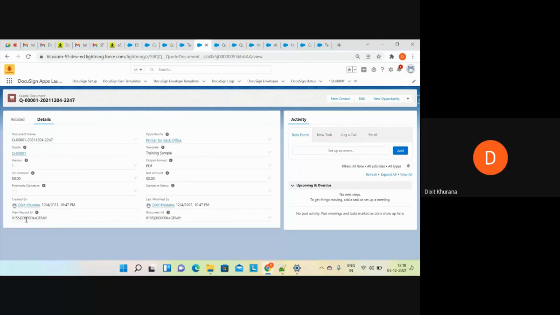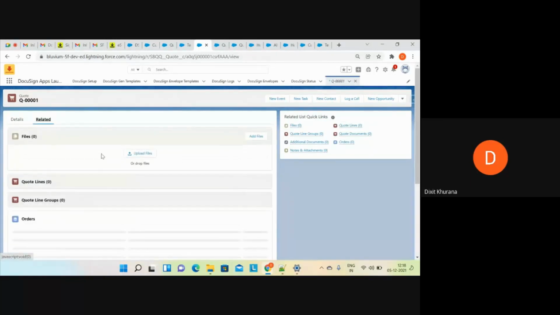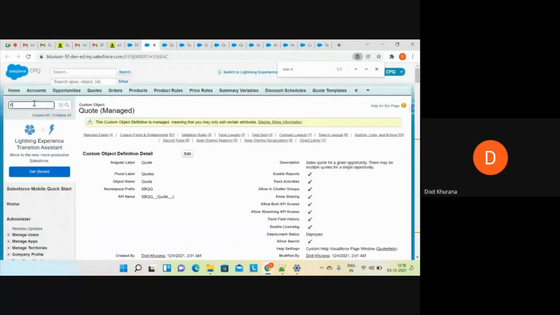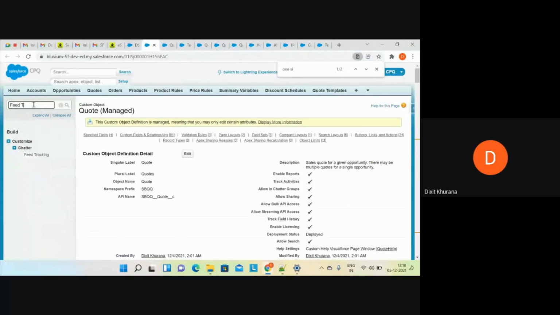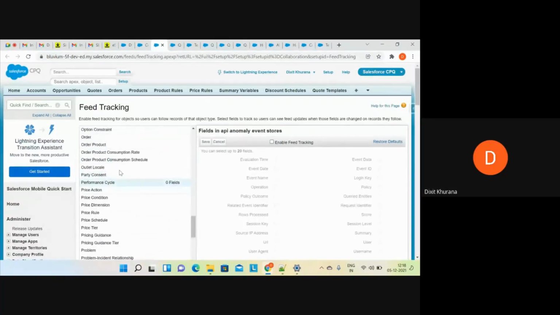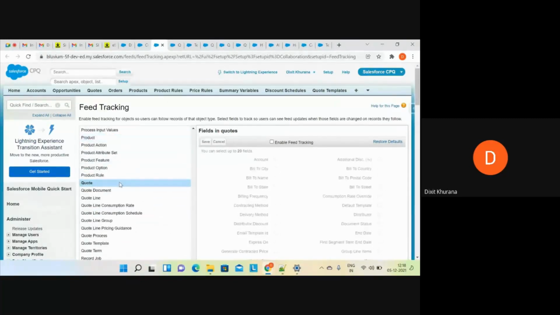Now you can see the document is generated and it is present inside the Salesforce. Okay. Now if I go back to this quote record, there is nothing in the file. In order to do that, we have to do one setting. That is something we have to enable first: feed tracking for the quote object. I'll quickly select here the quote object. I'll enable field tracking, click on save.